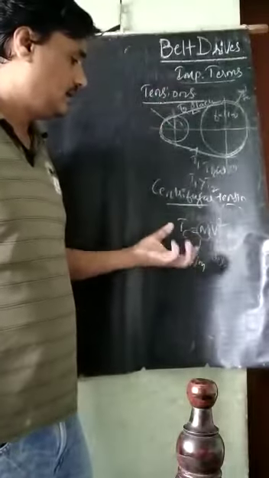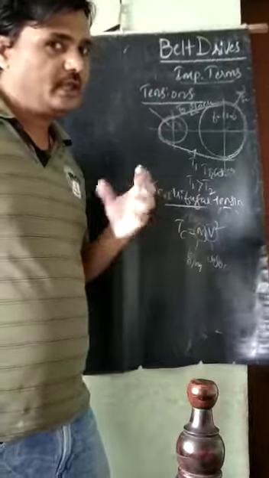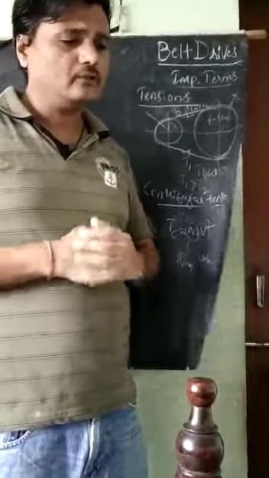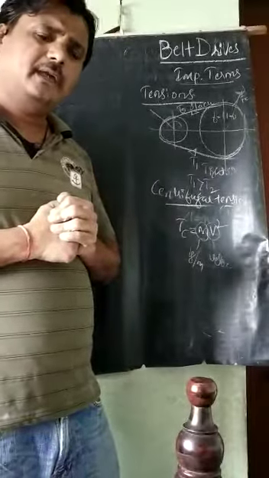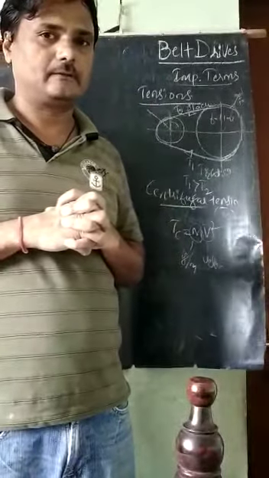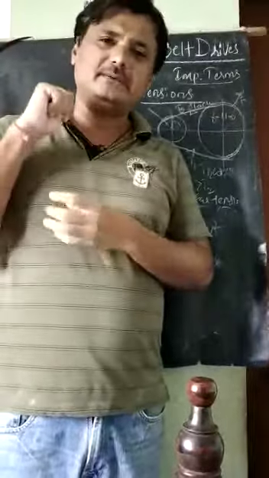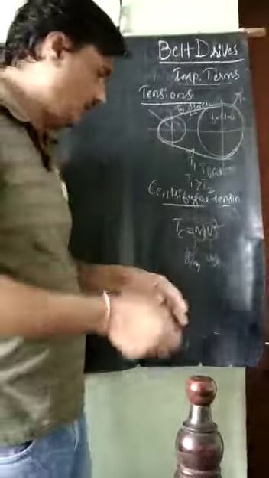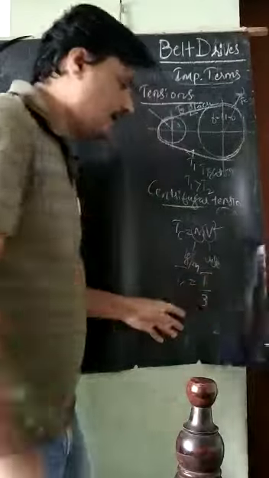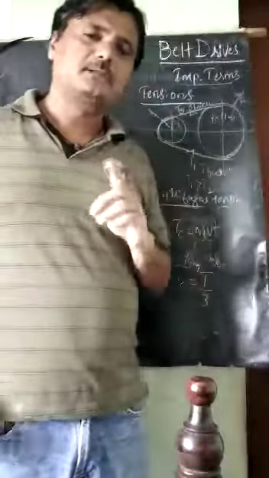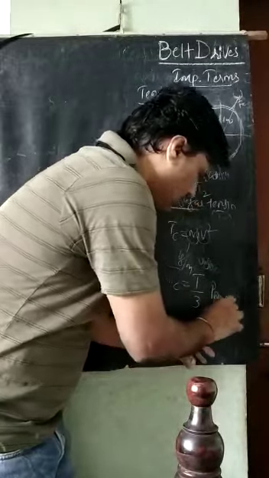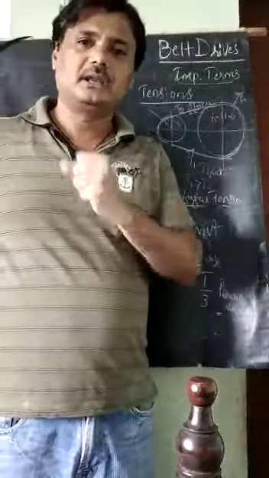This is how we can formulate TC is equal to mv square. This is the centrifugal tension in this case. Next, is there an effect on the maximum power transmission from the driver to the follower? Yes, definitely. The maximum power transmission condition is when TC is equal to T by 3. When the tension TC is equal to T by 3, then power is maximum. This is the maximum condition.